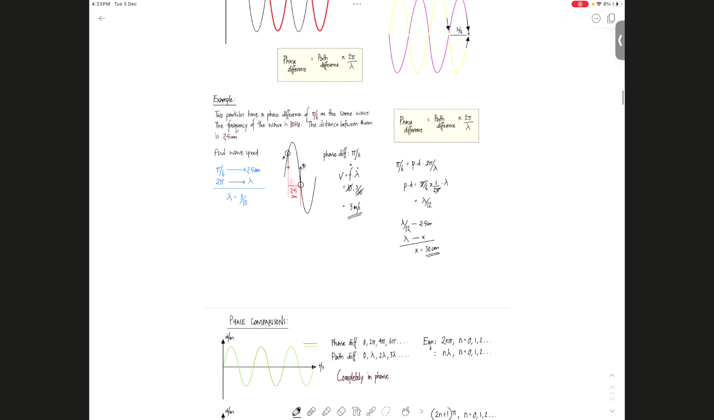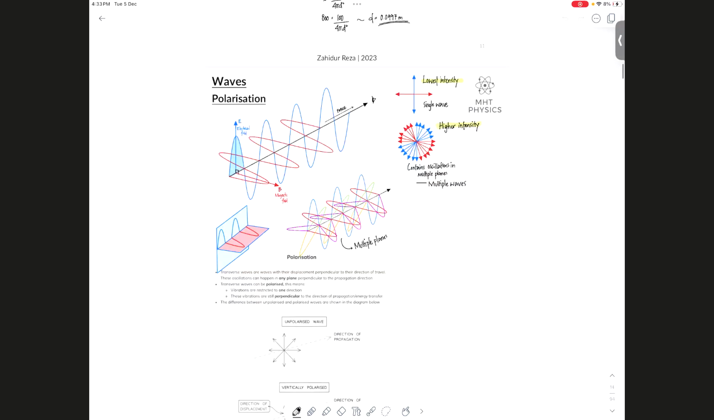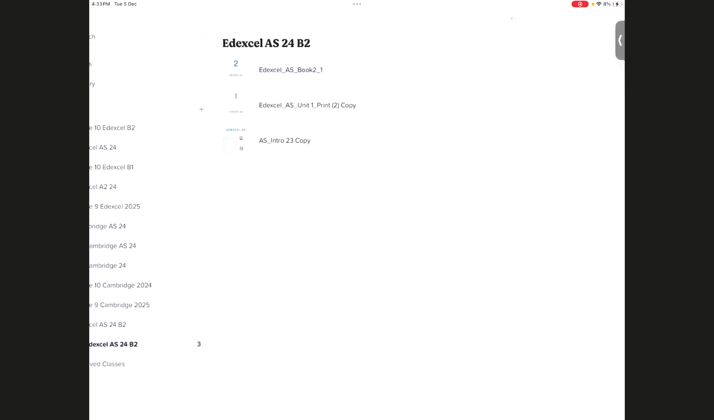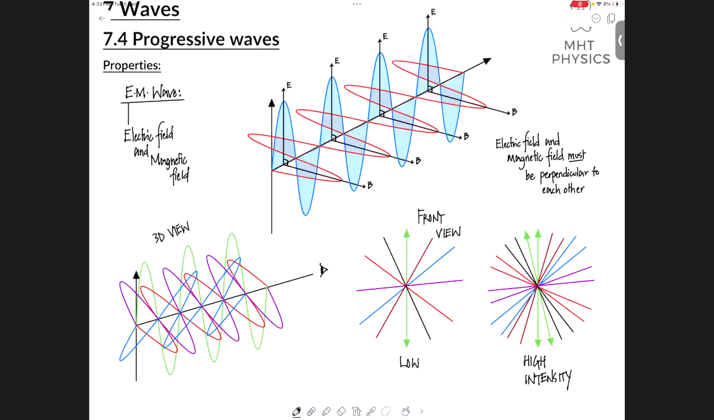This is not our topic though, surprisingly. It's something we need to know to start our topic, because our topic's name is polarization. So you need to know what an electromagnetic wave looks like in order to understand polarization.